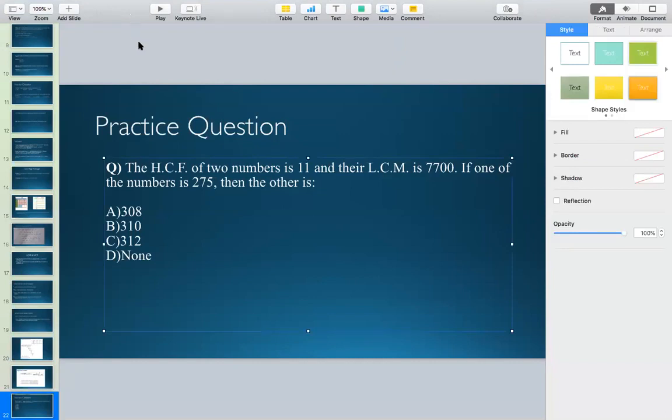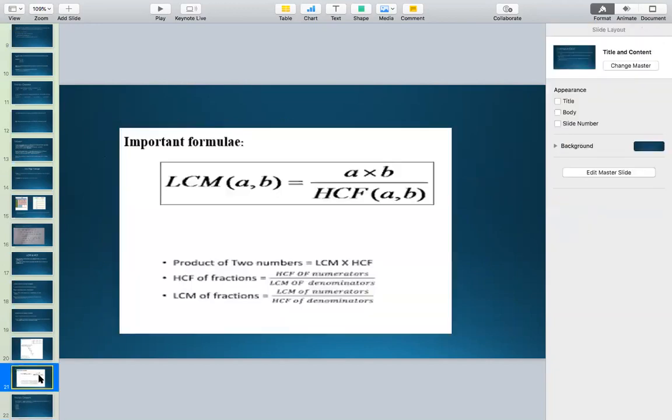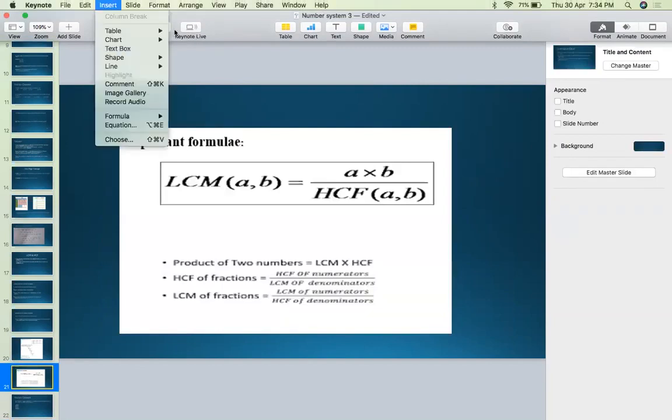The question says that the HCF of two numbers is 11 and the LCM is 7700. If one of the numbers is 275, then what is the other number? You can clearly check that they have given you the highest common factor, the lowest common multiple, and one of the numbers. So what is the formula that you need to use here? The formula is the one which is here on your screen in this box.